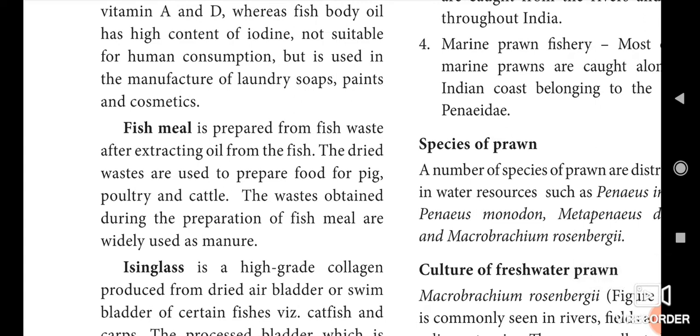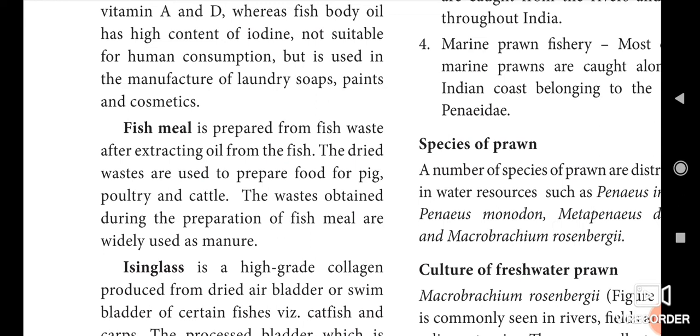Then next, fish meal is prepared from the fish waste after extracting oil from the fish. Okay, then the dried wastes are used to prepare food for pig, poultry and cattle. The wastes obtained during the preparation of fish meal are widely used as manure. Okay, the fish wastes are used as a manure. It is a very good fertilizer.